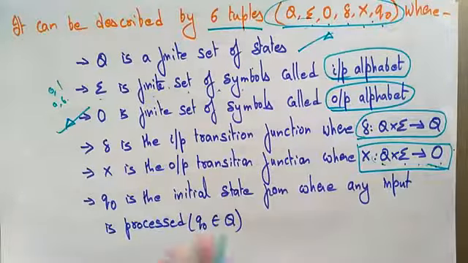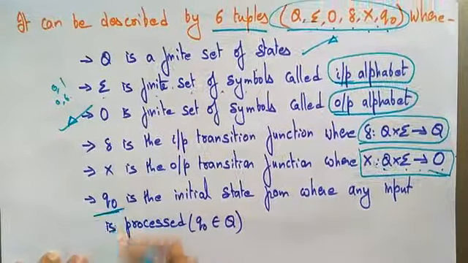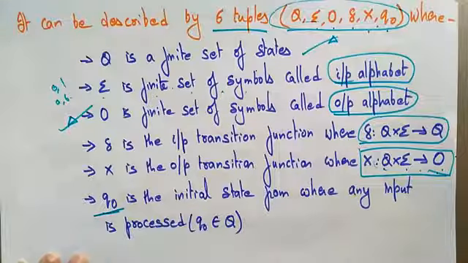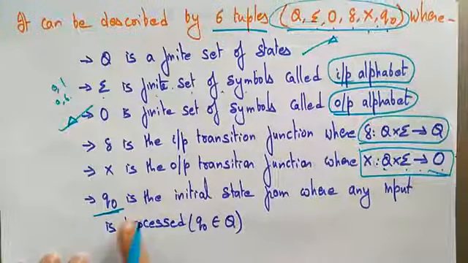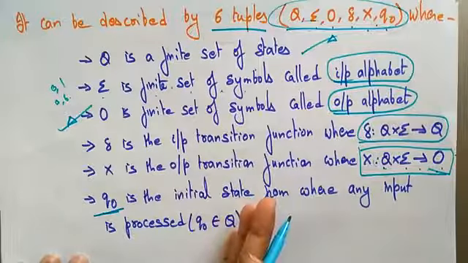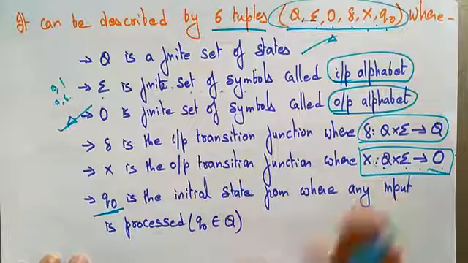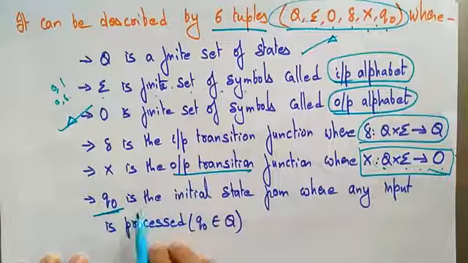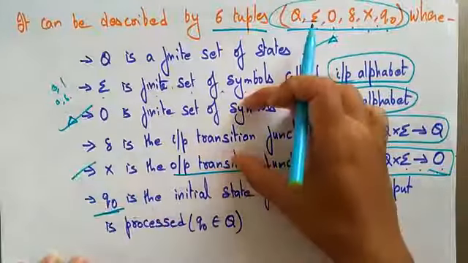Remember that only the initial state will be there, that is Q naught. In the deterministic and non-deterministic machines there is the initial state Q naught, and here also the initial state is Q naught. But in the Mealy and Moore machines, there is no final state. We are having the output transition function. These are the two extra concepts.